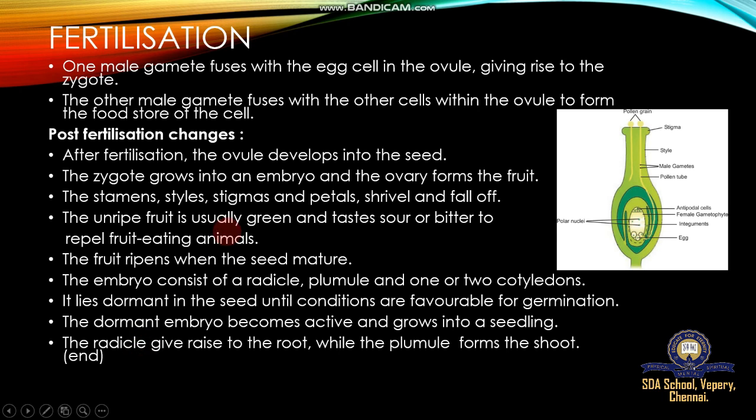The other moves above towards light, which is phototropism. The part moving down is called the radicle and gives rise to roots. The part moving above, the aerial part moving towards light, is called the plumule. It forms the shoot. The shoot means the aerial part, consisting of the main stem, flowers, buds, leaves, and branches, everything. The aerial part of a plant is called a shoot. So shoots and roots are developed with the help of the radicle and plumule, the growth parts in all plants.